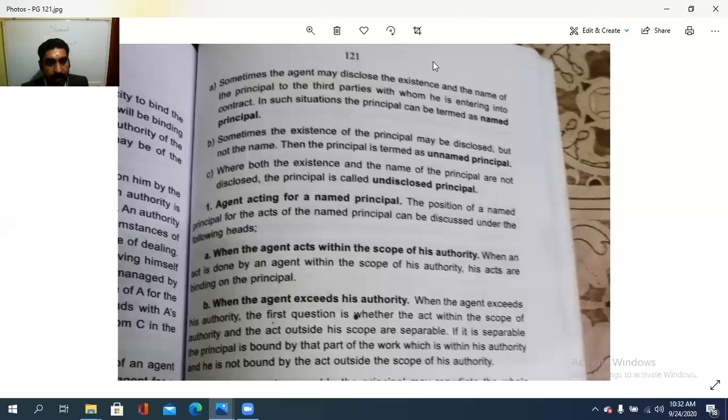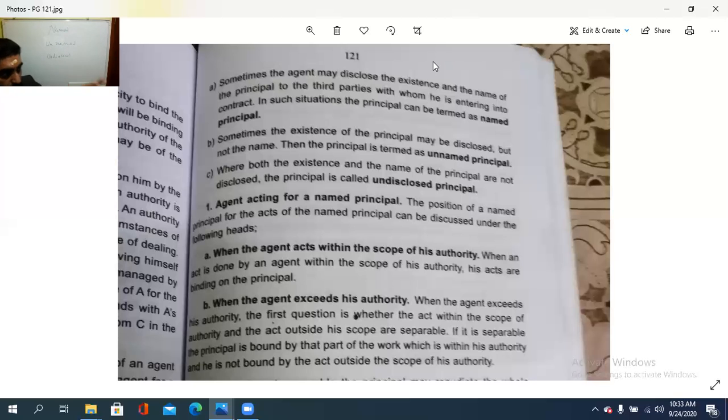If it is separable, the principal is bound by that part of the work which is within his authority, and he is not bound by the act outside the scope of his authority. So if it is separable, that is, if part is done within the authority and part exceeding it, then the principal is bound by that part of the work which is within the authority.